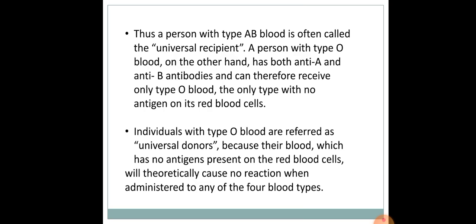A person with type O blood, on the other hand, has both anti-A and anti-B antibodies and can therefore receive only type O blood, and it is the only type with no antigen on its red blood cells. Individuals with type O blood are referred to as universal donors because their blood, which has no antigens present on the red blood cells, will cause no reaction when administered to any of the four blood types.